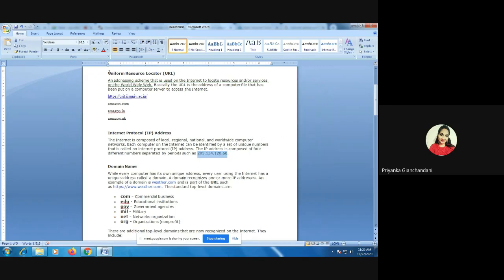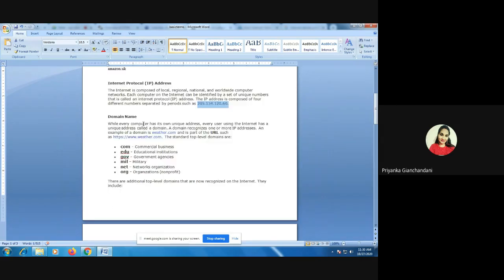So you need to know the URL, but the server needs to know the IP address. The moment we type in the URL, it is converted into its corresponding IP address, and from this IP address your website is fetched and then displayed to you, right?